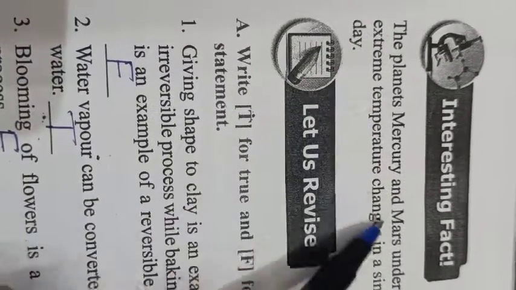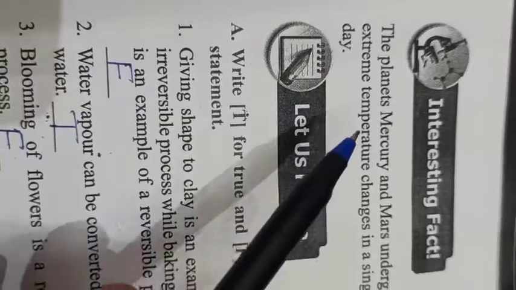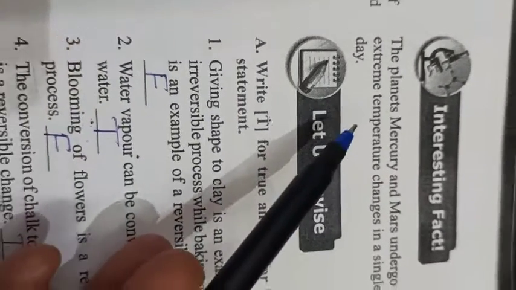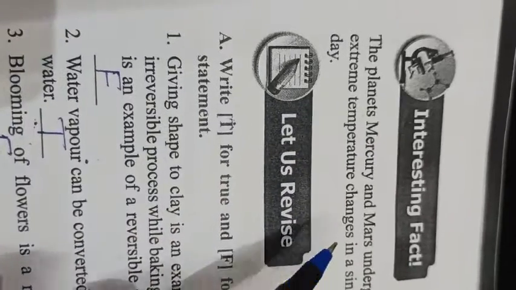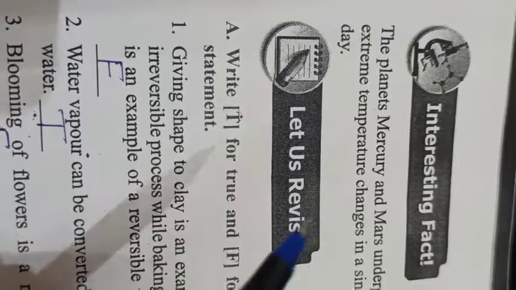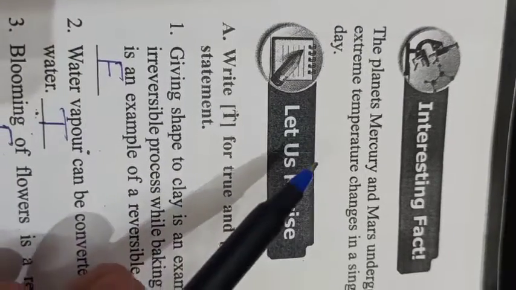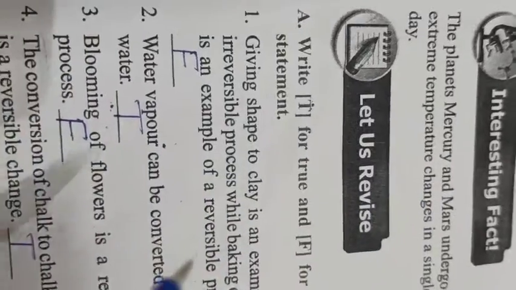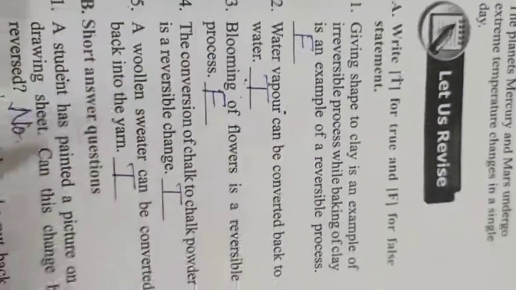In these two planets there is a drastic change, or extreme temperature changes, in a single day, meaning daily. So there is so much change in the temperature. It is an interesting fact, that's why they have given it here for your knowledge.